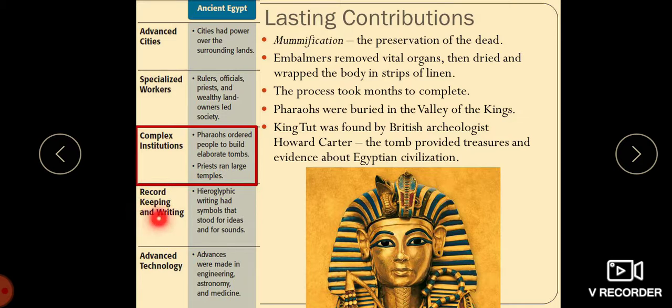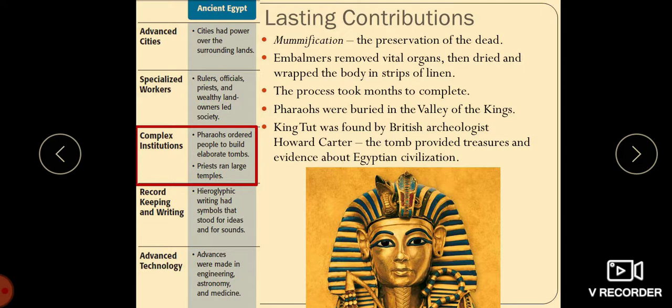Record keeping and writing: hieroglyphic writings had symbols that stood for ideas and for sounds. Advanced technology: advances were made in engineering, astronomy and medicine. The lasting contribution was mummification, that is the preservation of the dead bodies. The embalmers removed the vital organs and dried them.